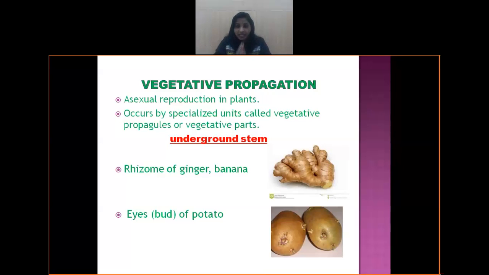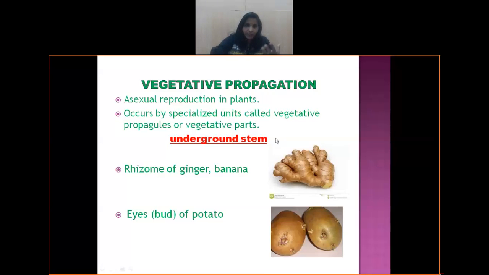So, asexual reproduction in plants where vegetative parts of the plants are used, it could be root, stem and leaf, then we call it vegetative propagation. And this vegetative propagation occurs by a specialized unit called vegetative propagules, or the vegetative parts, which are root, stem and leaf. So for vegetative propagation, first we will do the stem.